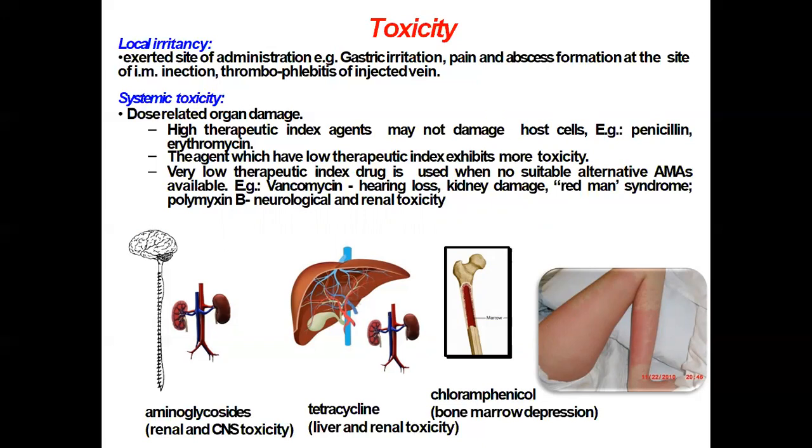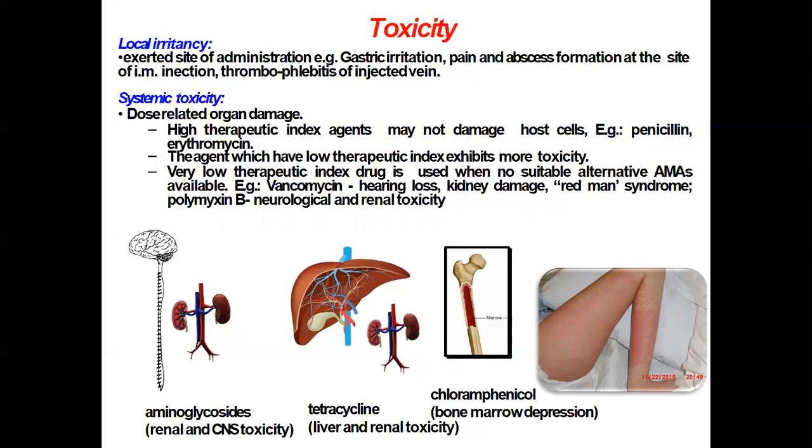ED50 means adequate effect is seen in 50% of the population with the dose. So the ratio of lethal dose divided by effective dose gives you the therapeutic index. If it is high, more than 1, these drugs are likely to produce less or no side effects or no toxicity.